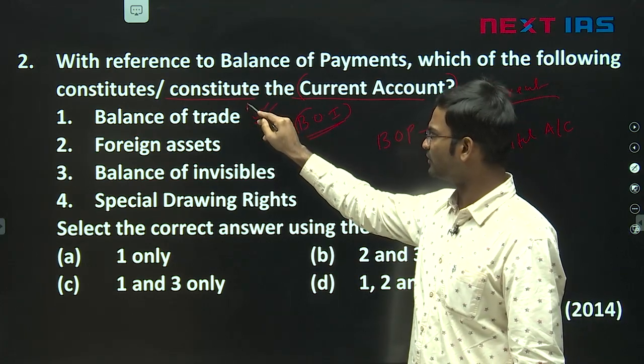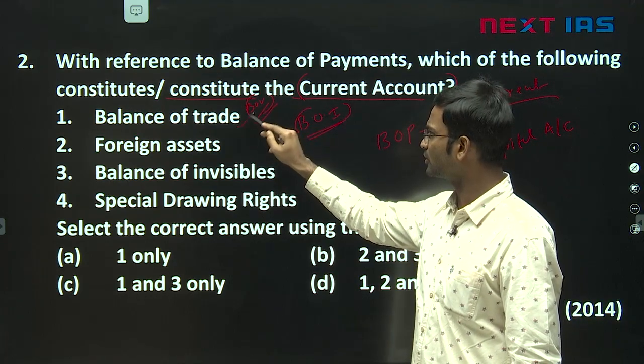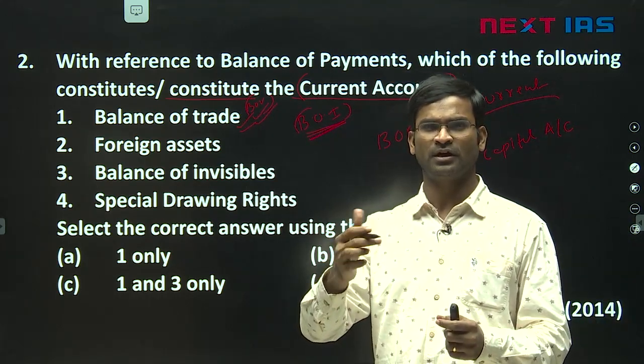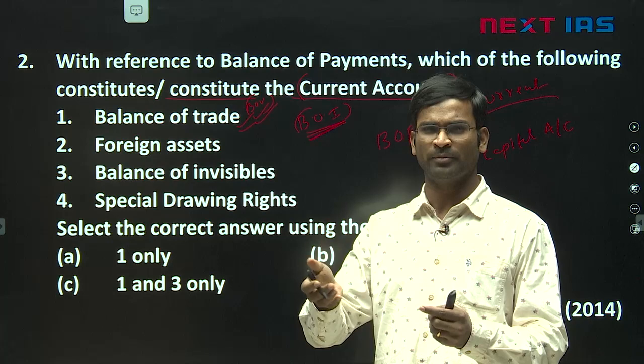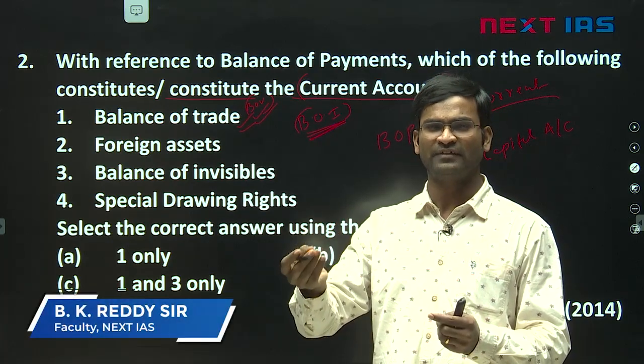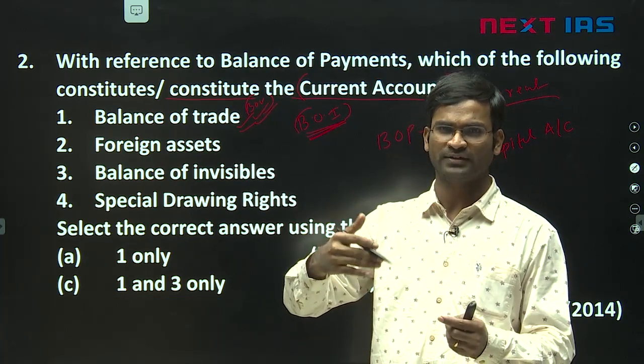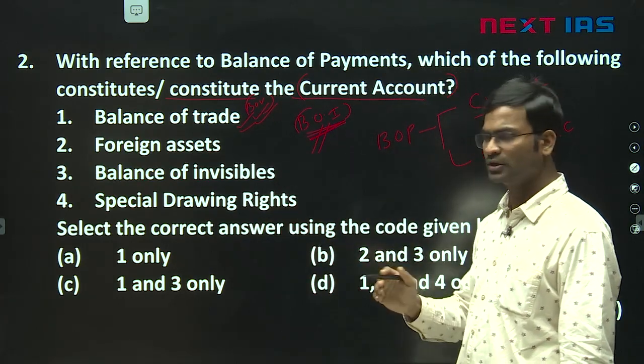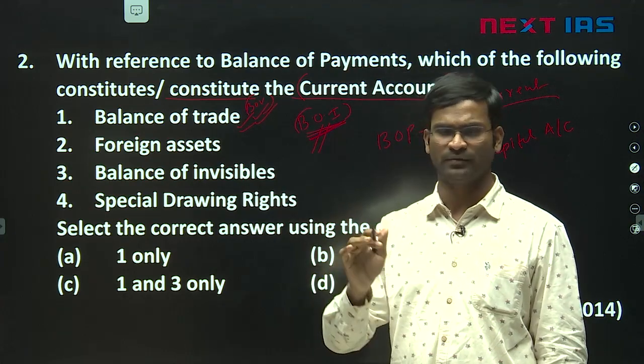Here balance of visibles is goods, and balance of invisibles. Generally UPSC has a habit of changing the name. For example, we may study one way, and they ask with another keyword or synonymous word. So balance of invisibles, like the service sector, export of services, import of services.